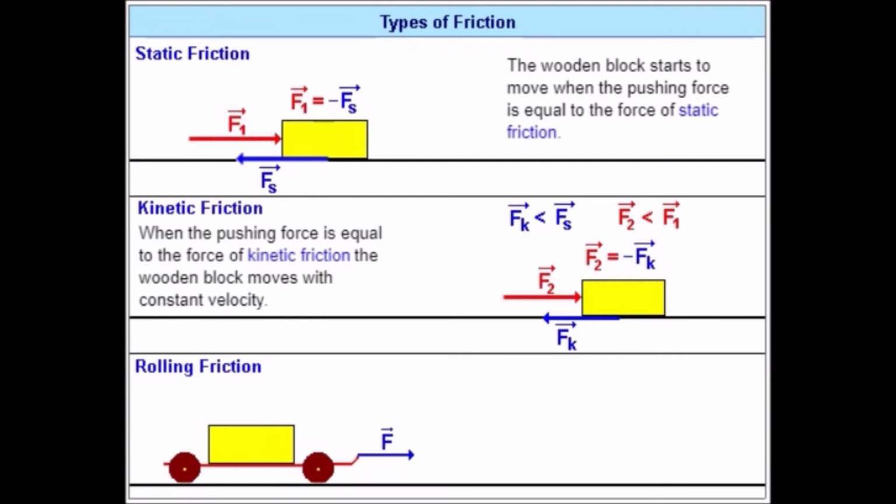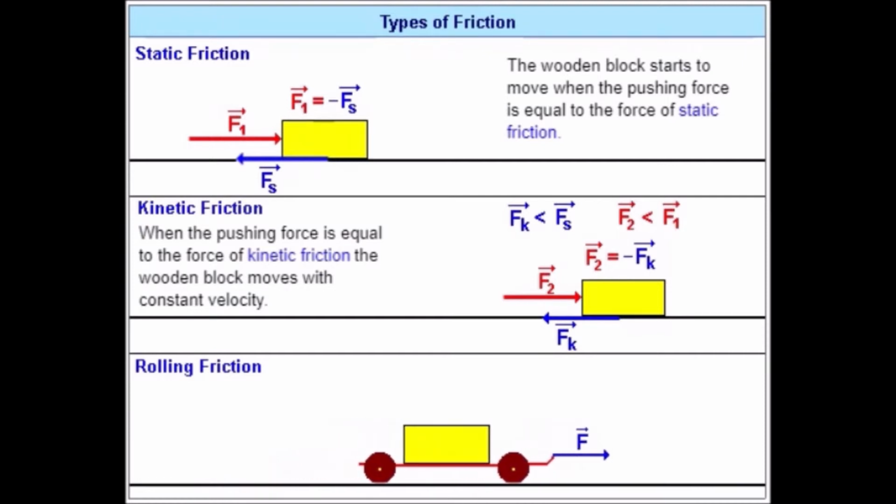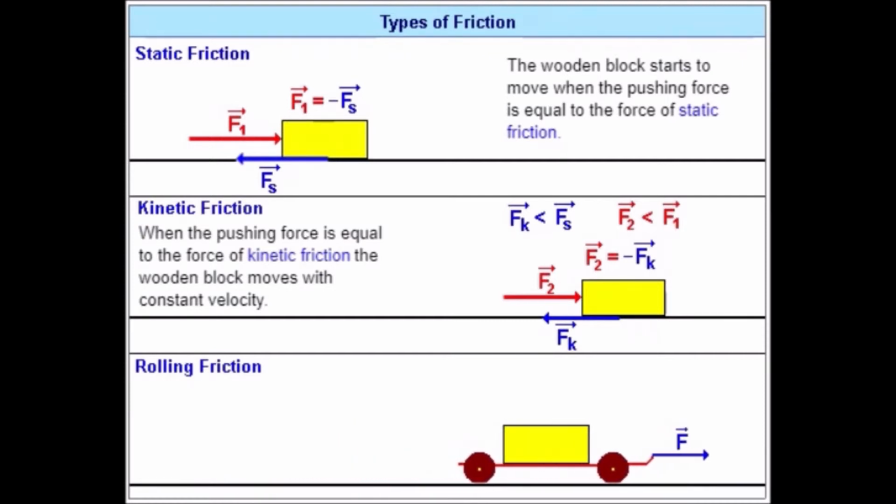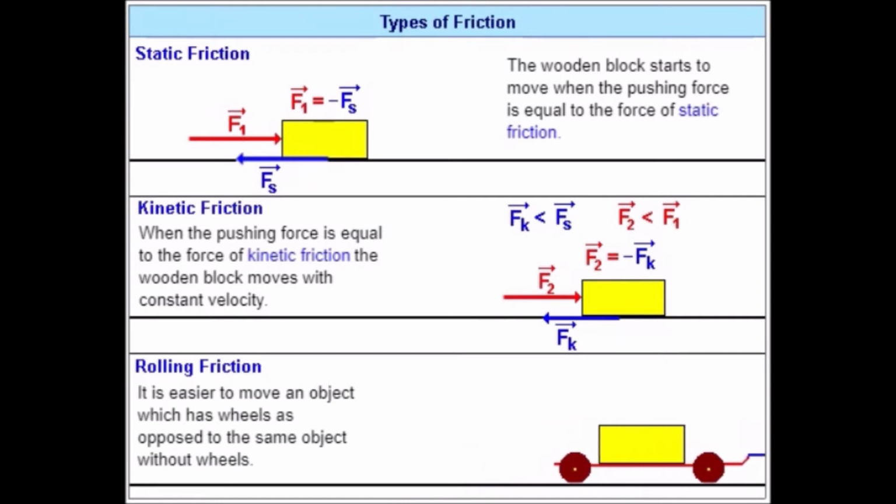Rolling friction. From our everyday life, we know that it is easier to move an object which has wheels as opposed to the same object without wheels. It is easier to push a car whose wheels rotate than the same car without rotating wheels.